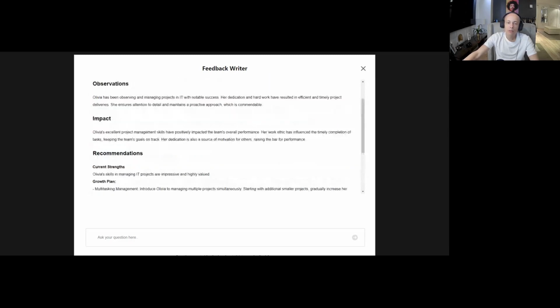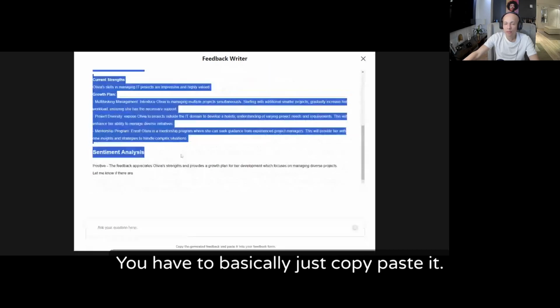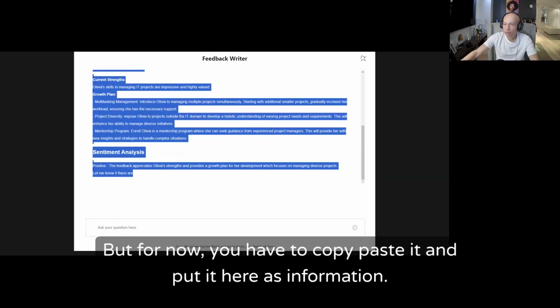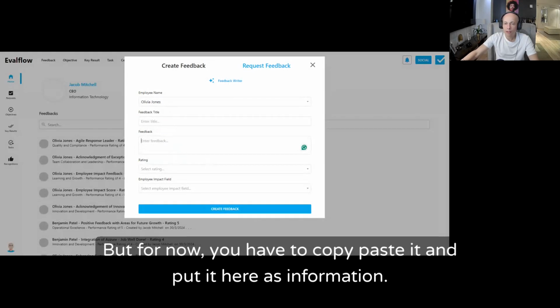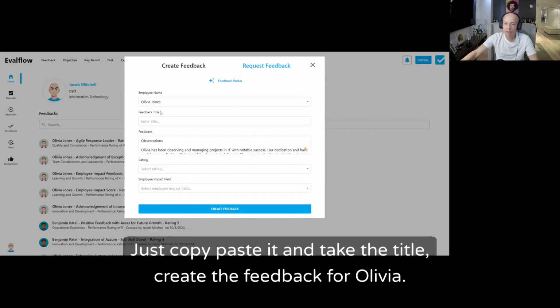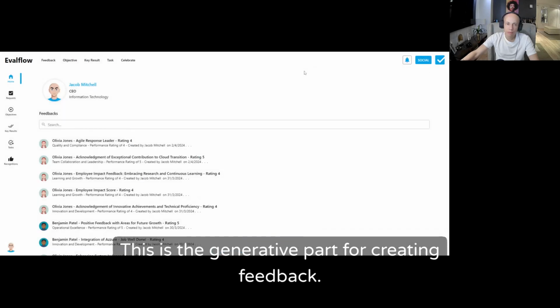You have to basically just copy paste it. In a future version, we'll be able to automatically create the feedback from that. But for now, you have to copy paste it and put it here as information. So you could just copy paste it and take the title and create the feedback for all of you. This is the generative part for creating feedback.